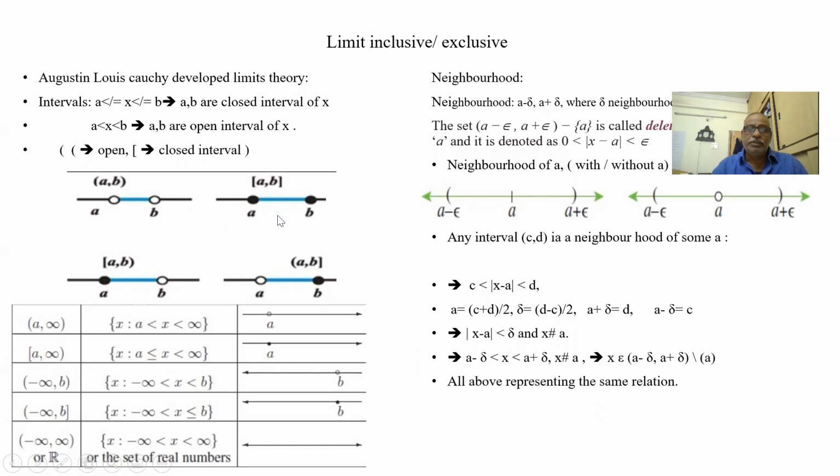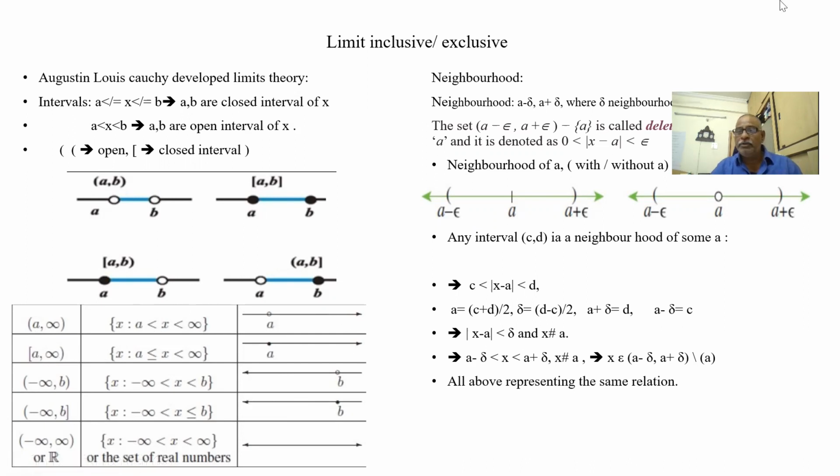This is the region between A and B, including A and excluding B. Here B is excluded, A is included. So we put a cross bracket here and a normal open bracket here. These are the same examples: excluding A, more than A up to infinity. This is including A up to infinity. Similarly, minus infinity to B including B. Like that, we represent the limits in our mathematical paper.